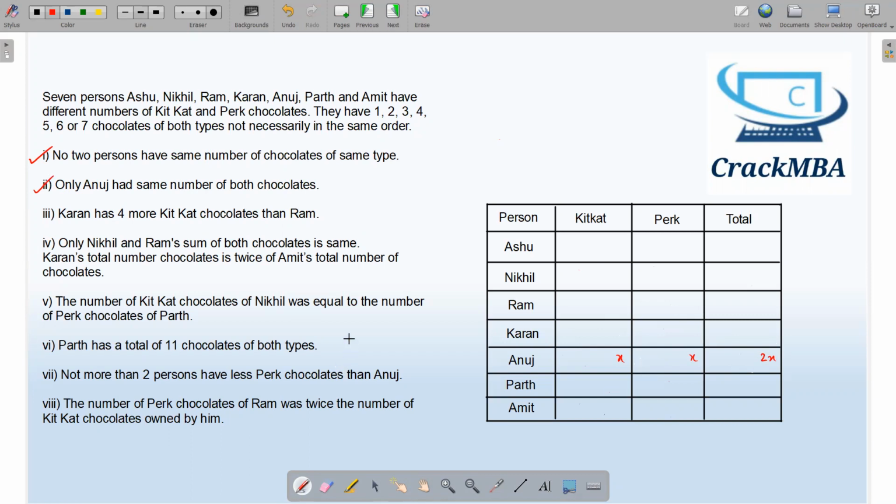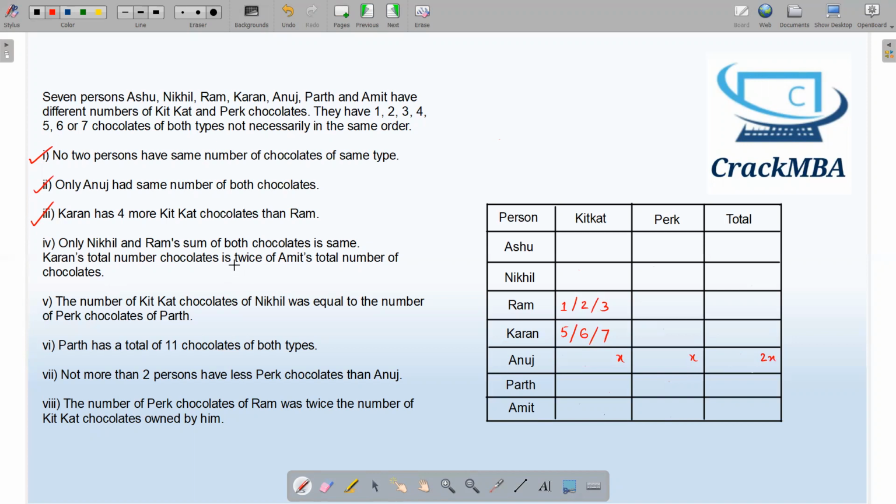Next point. Karan has 4 more chocolates than Ram. So if Ram has one chocolate, then Karan will have 5 chocolates, 1 plus 4 is 5. Similarly, if Ram has 2, Karan will have 6. If Ram has 3, Karan will have 7. Now 4 and 8 is not possible because there are no 8 chocolates as such. So we are done with these possibilities with Ram and Karan of Kit Kat. I'm done with this statement also. Moving on to the next statement.